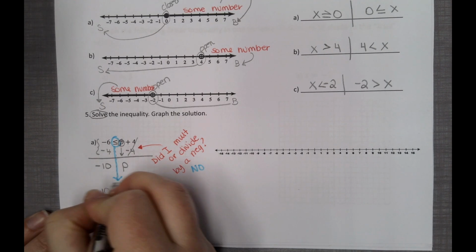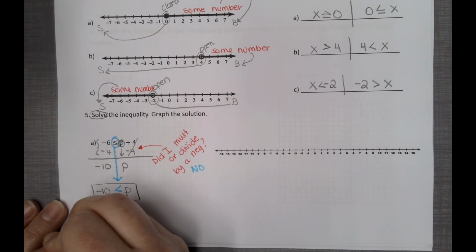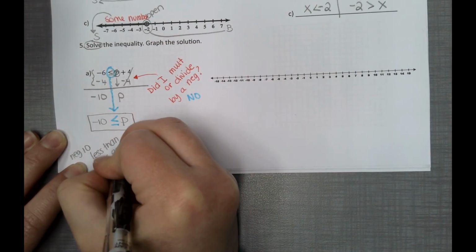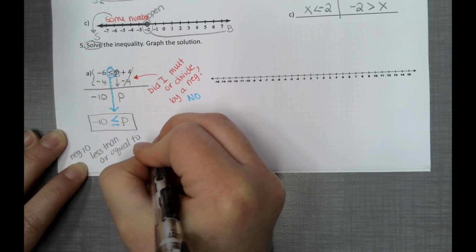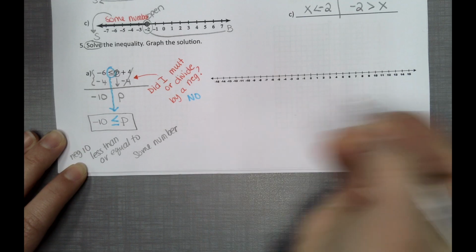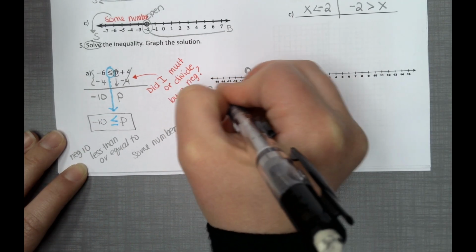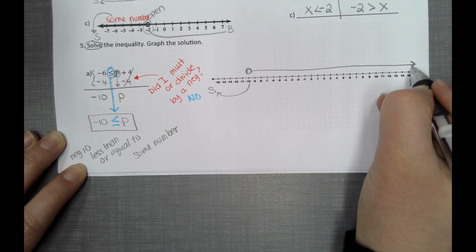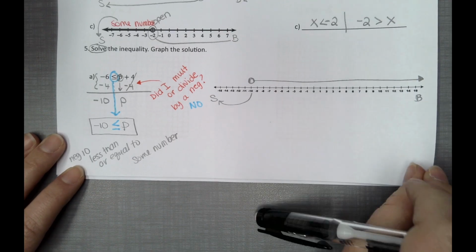Now this right here is what you're going to be graphing. So -10 is less than or equal to some number. So let's find negative 10. Here it is. Negative 10 is less than, so negative 10 is smaller. That means some number is going to be bigger. Okay, let's do it again.